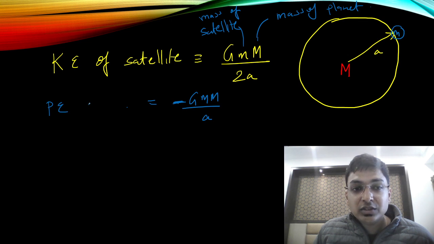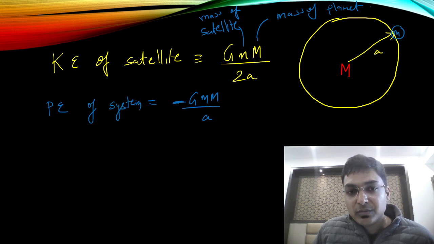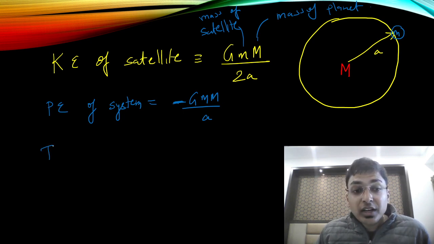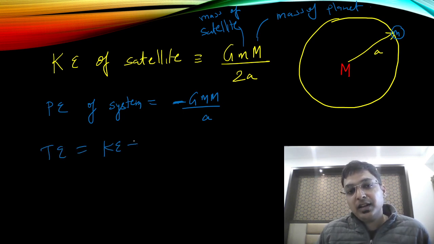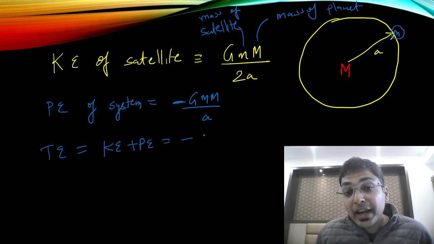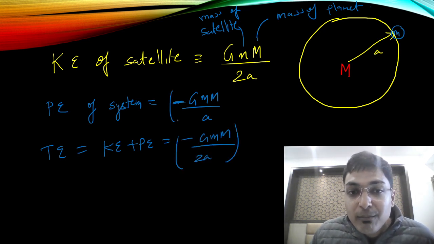This is the potential energy of the system, of satellite plus Earth, so we just write it as system. So minus GMm upon a. What is the total energy? It will be KE plus PE. So how much will you get? Minus GMm upon 2a.